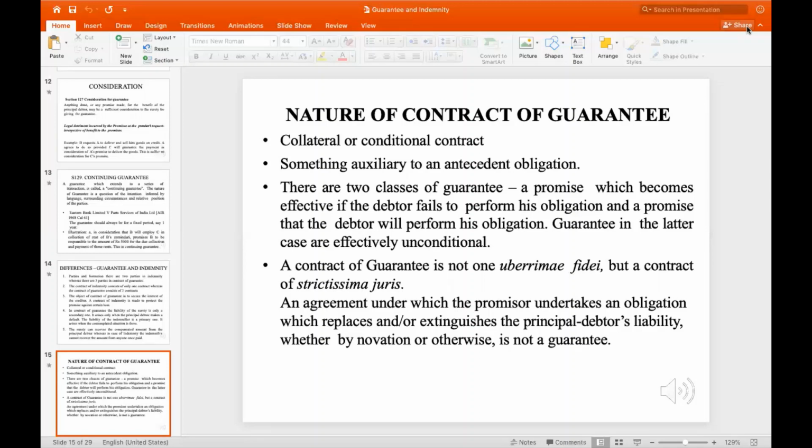Next, a contract of guarantee: an agreement under which the promisor undertakes an obligation which replaces or extinguishes the principal debtor's liability, whether by novation or otherwise, is not a guarantee. This is what it means when we say a contract of guarantee is not uberrimae fidei, but a contract of strictissimi juris.